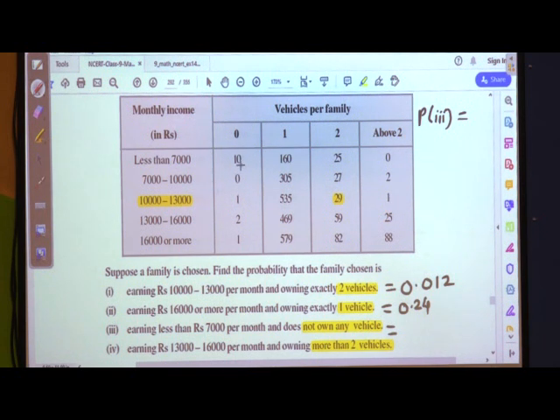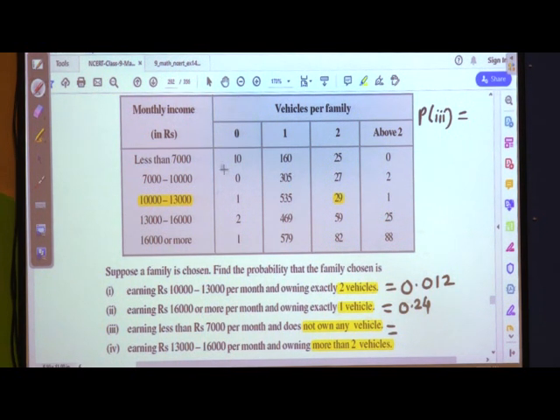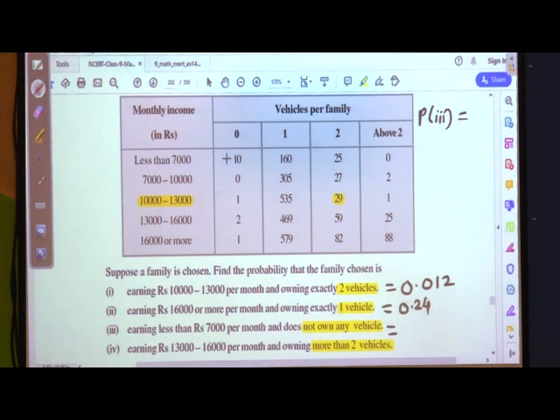So earning less than 7,000 and does not own any vehicle, means 0 vehicles. How many families are there? 10. So it is 10 upon 2,400.